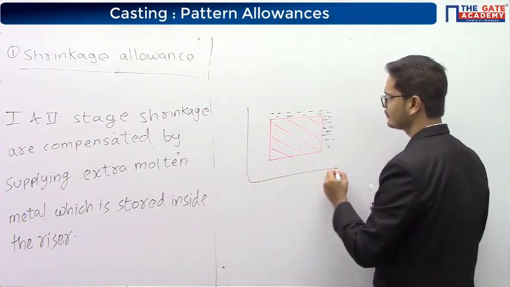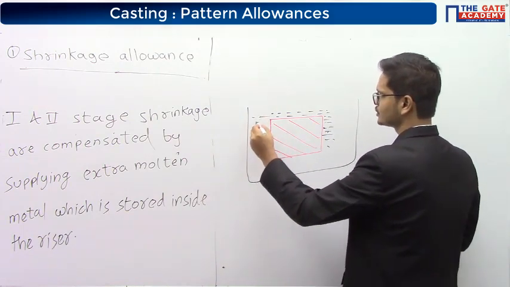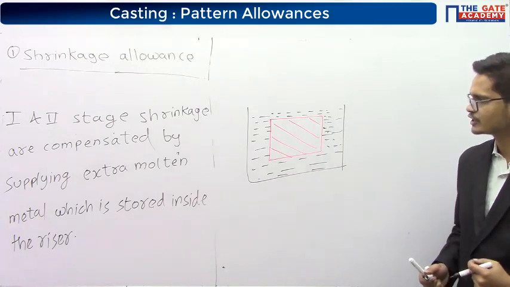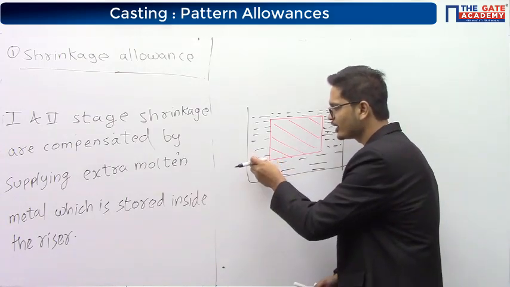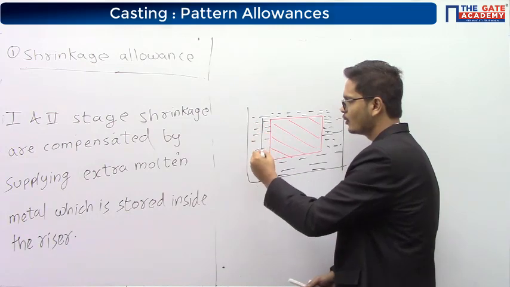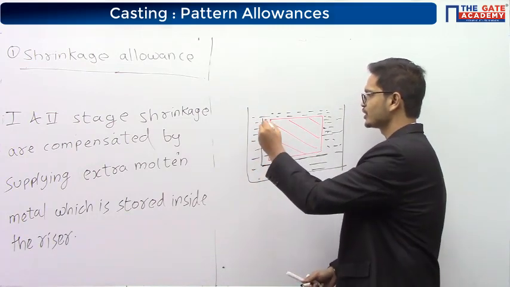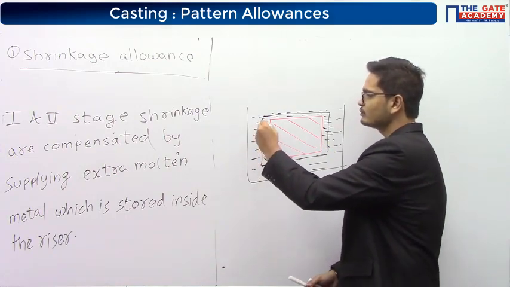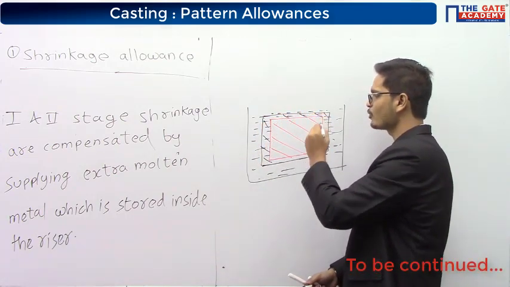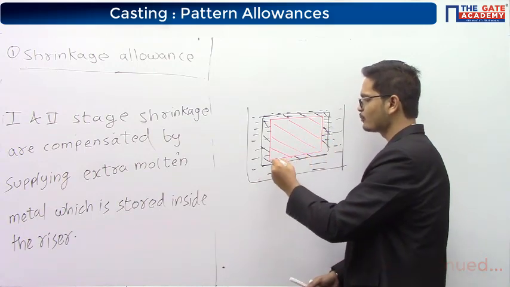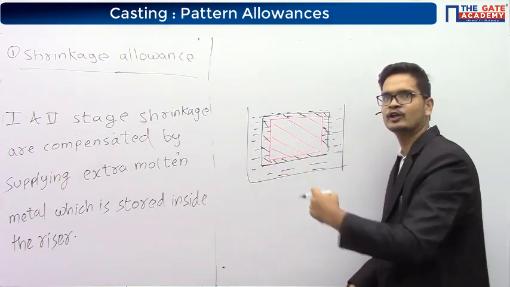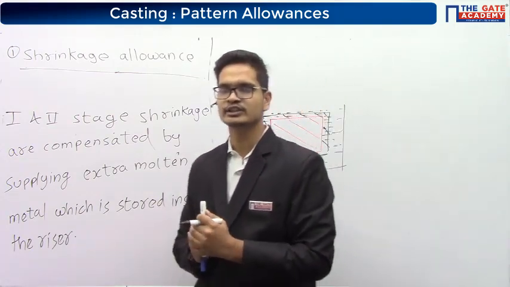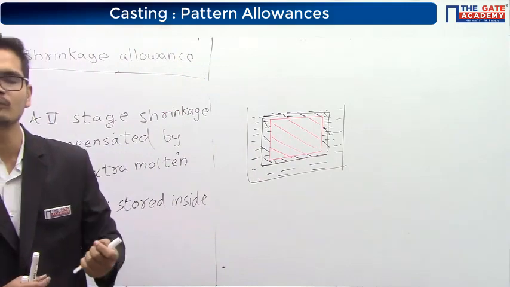Here we had the cavity, so you are supplying more molten metal, but this won't work. It won't work because now this molten metal will try to solidify over the already solidified portion, so there will be some trouble in forming the bond. The bonds won't be formed properly. There will be some gaps and all, right? So for compensating the shrinkage in the third stage, we cannot supply extra molten metal.